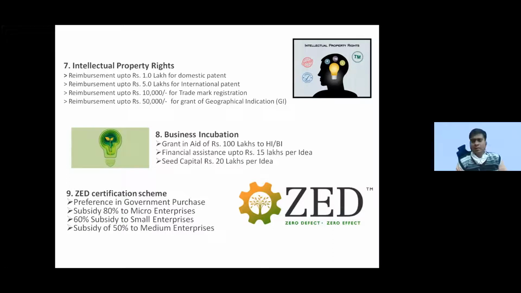Similarly, if you are filing any patent for domestic patent, there is a subsidy of 1 lakh rupees, and for the international patent, there is a reimbursement up to 5 lakh rupees. So accordingly, you can have a benefit of this scheme of intellectual property rights.